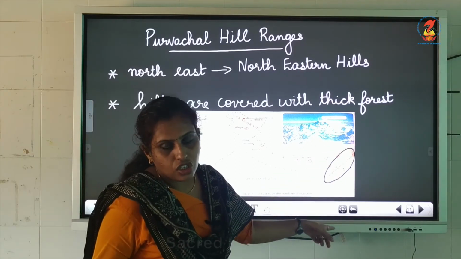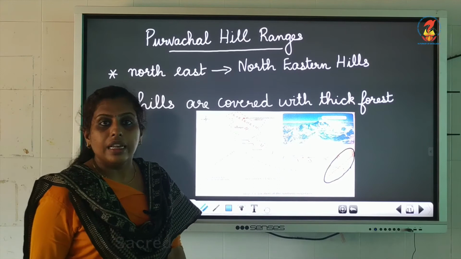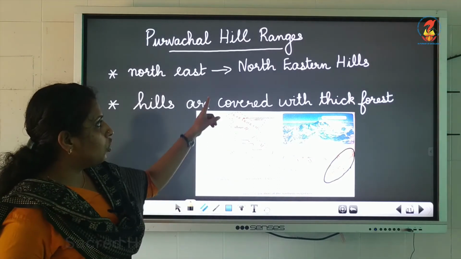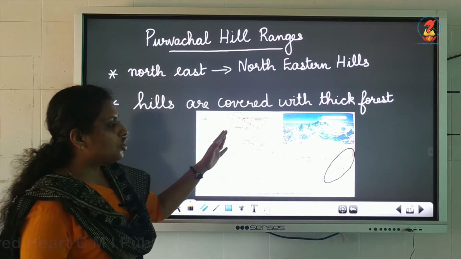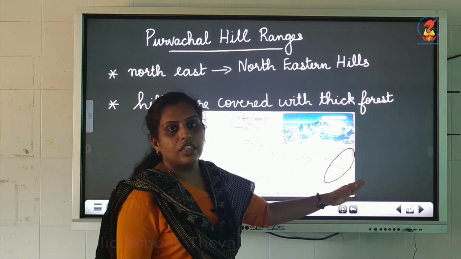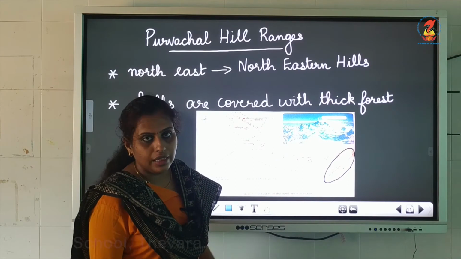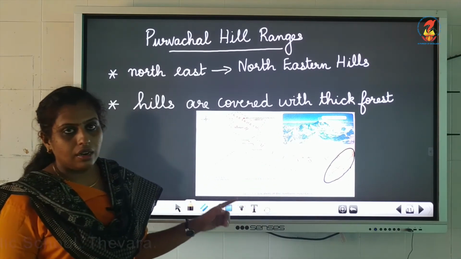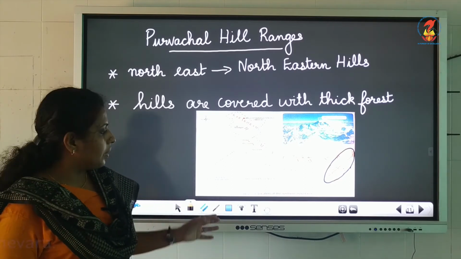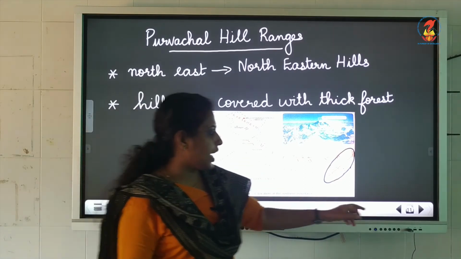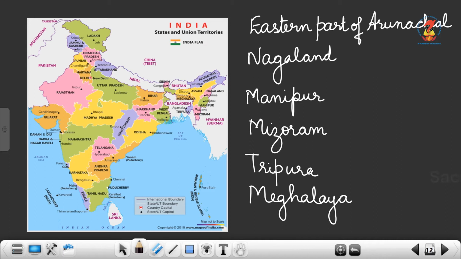The hill ranges here are covered by thick forest. Purvachal hill ranges lie in the northeastern side of India. And what happens here? The hill ranges are covered with thick forest.